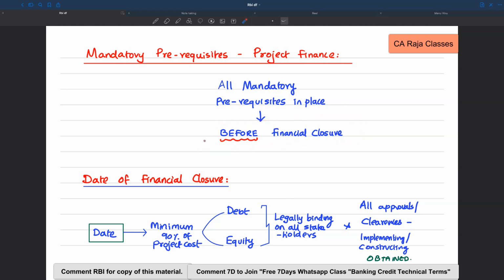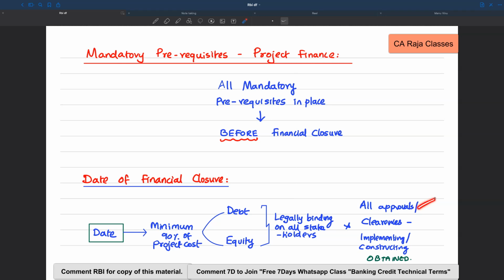So we need clarity on what we mean by financial closure. So that is also defined. Financial closure means a date on which a minimum 90% of the project cost funding is arranged through debt and equity. I repeat, a minimum 90% of the project cost funding is arranged through debt and equity. It means those funding are legally binding on all the stakeholders. That is, debt means the bank should have agreed. Equity means owners, promoters should have agreed.